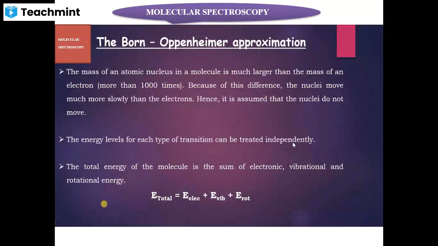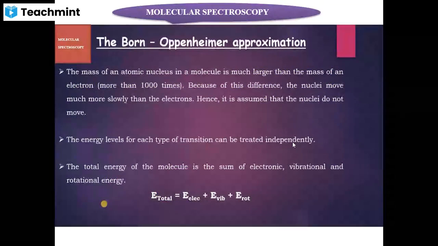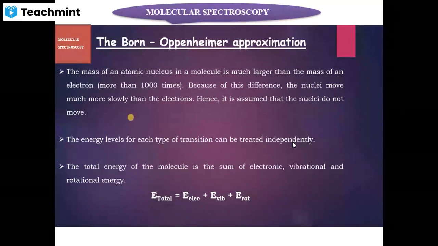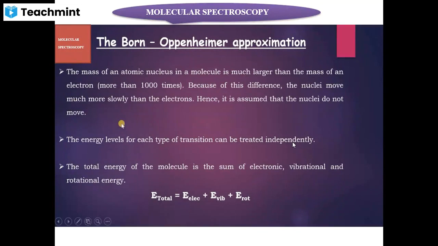The Born-Oppenheimer approximation. This is a fundamental concept in quantum mechanics. Born-Oppenheimer is one of the approximation methods used in quantum chemistry. Now what is the Born-Oppenheimer approximation? We know that the mass of an atomic nucleus in a molecule is very much larger than the mass of an electron.